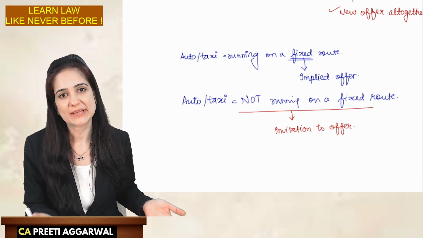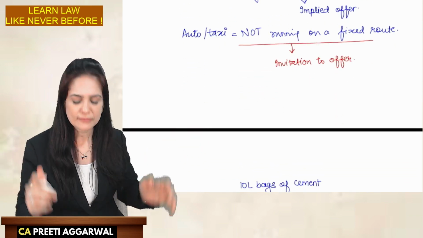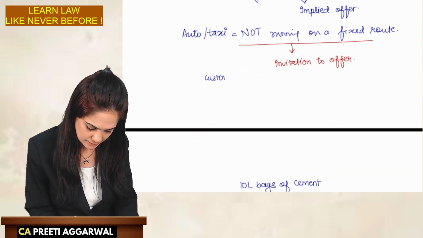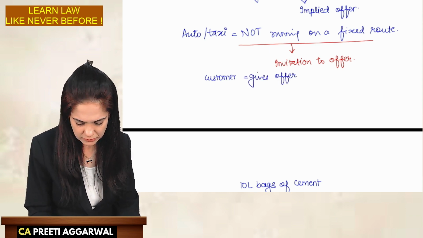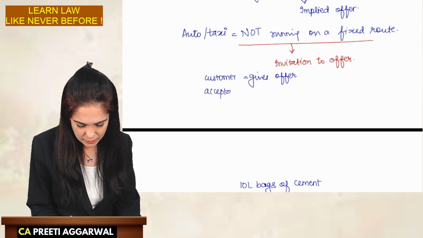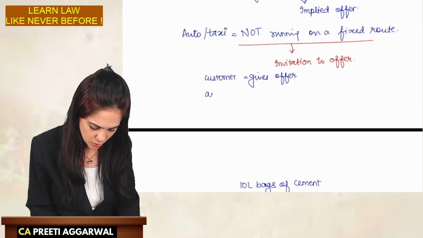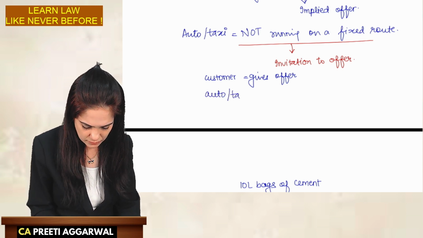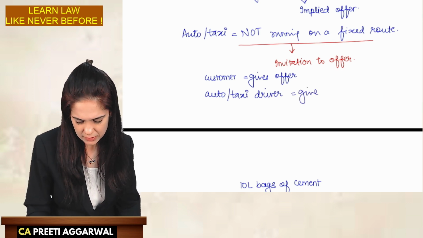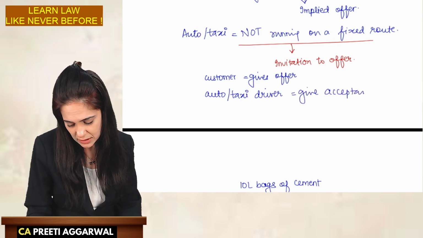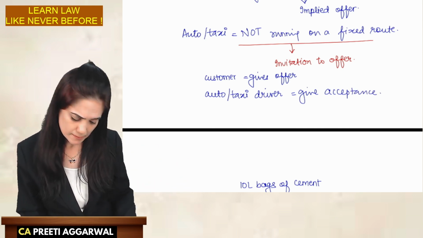Yes, I will go. My offer is accepted. So the auto is not running on a fixed route. That's invitation to offer. The customer gives the offer, and the acceptance is by the auto driver. He agrees to go where I wish to. Then a contract will be made. Otherwise not.